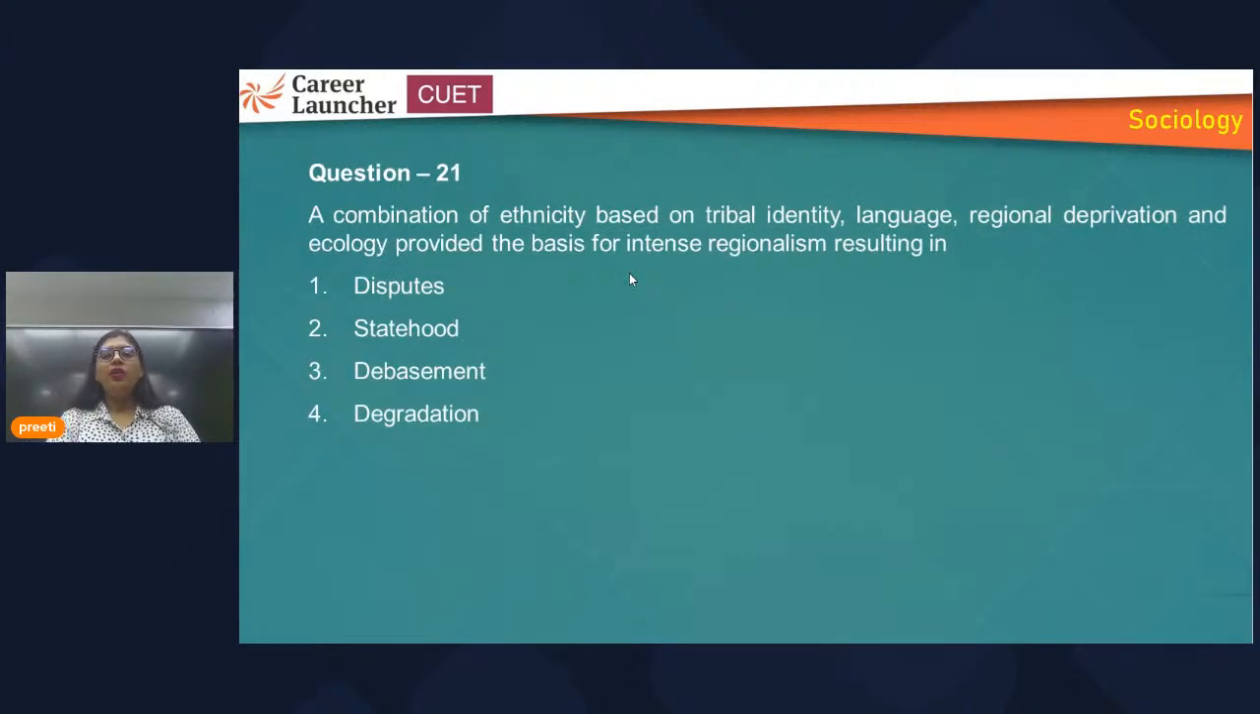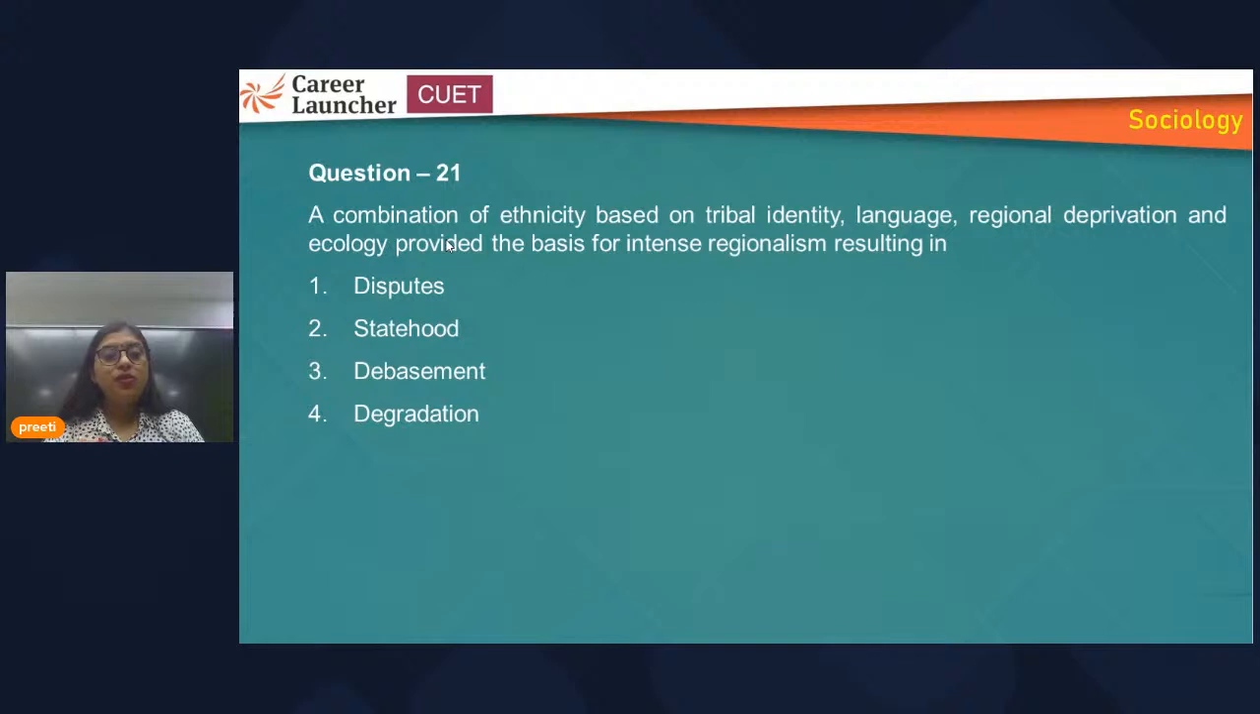Now another is what? Combination of ethnicity based on tribal identity, language, regional deprivation, and ecology provided the basis for intense regionalism, resulting in dispute, statehood, debasement, degradation. So here it is talking about any ethnic group or tribal identity which is having their own language, and their regional deprivation is going on, ecological deprivation is going on. So what will they demand for?